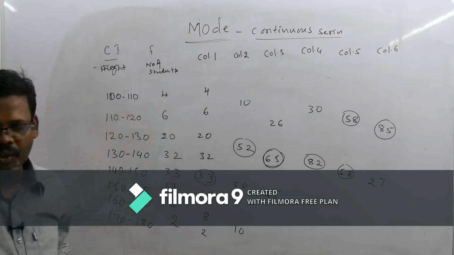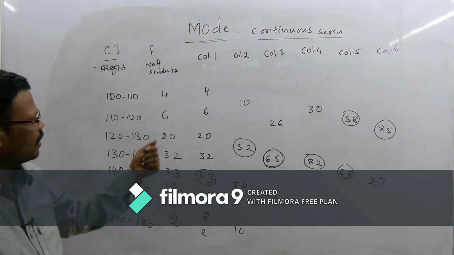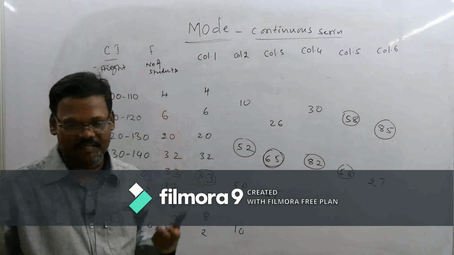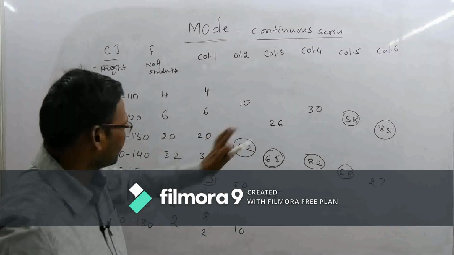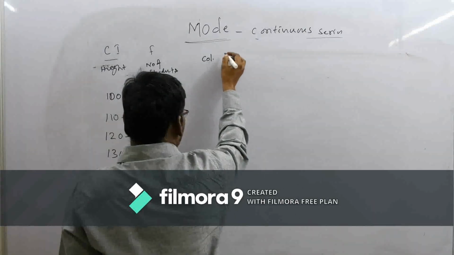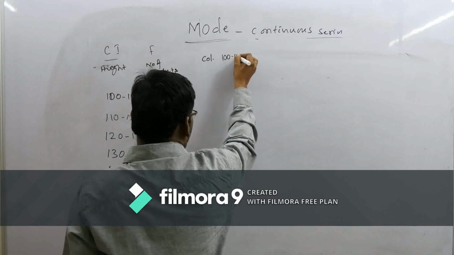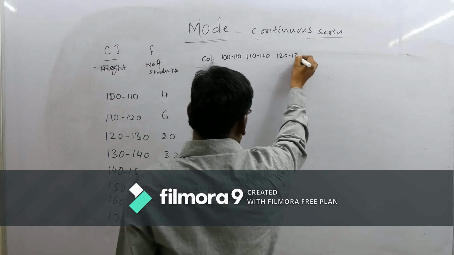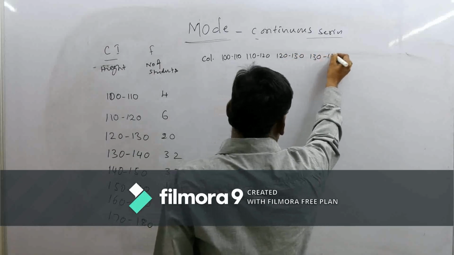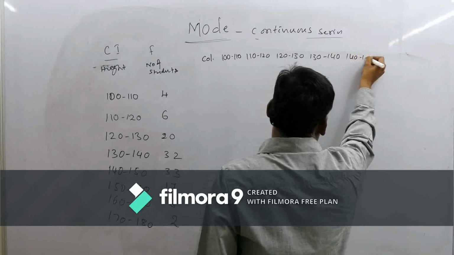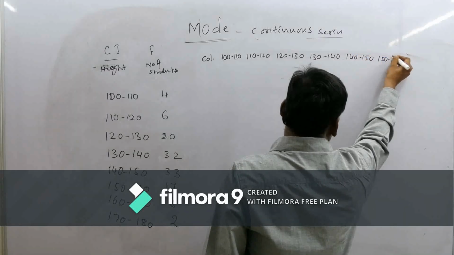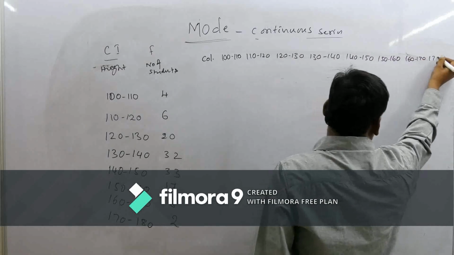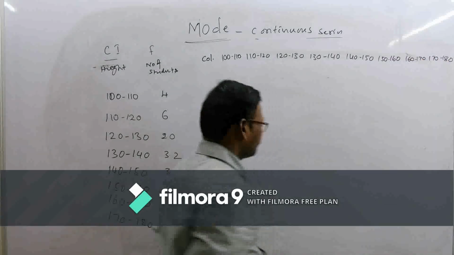Next, we have to identify how many tick marks there are for each class interval. The class intervals are 100 to 110, 110 to 120, 120 to 130, 130 to 140, 140 to 150, 150 to 160, 160 to 170, and 170 to 180.